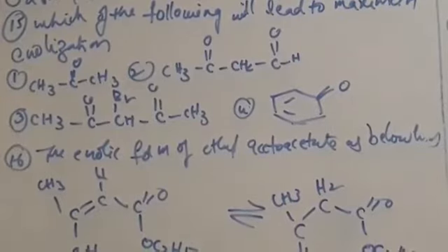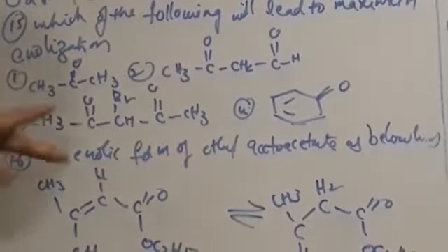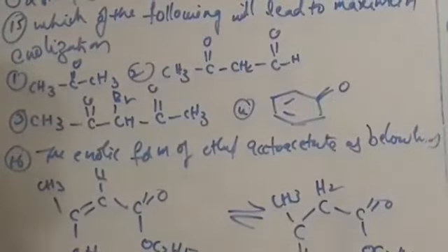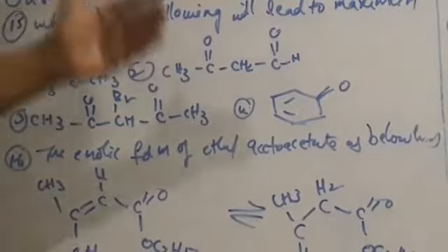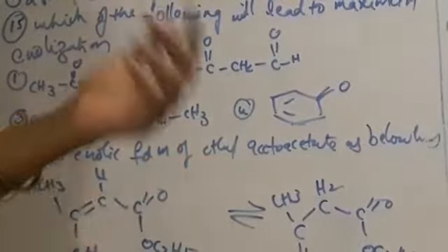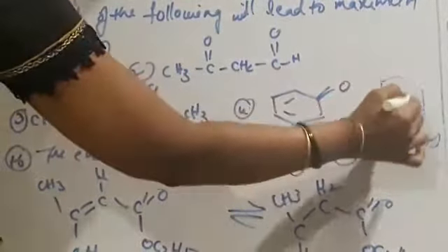Here, in enolization, it converts into phenol. The keto form is in equilibrium with the enol form, so tautomerism is possible here and it converts into phenol, with OH.